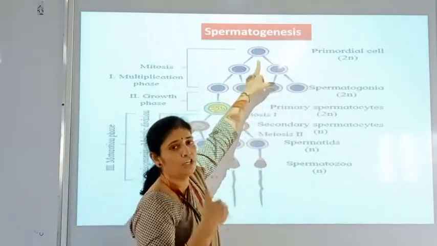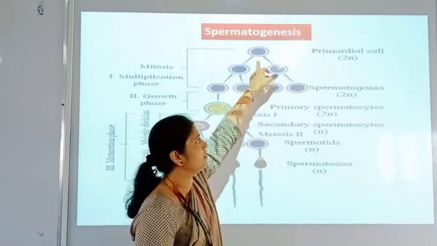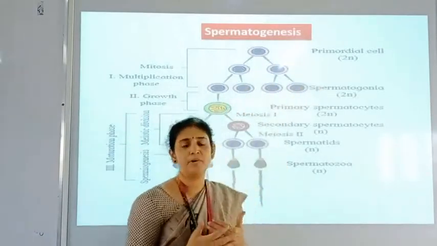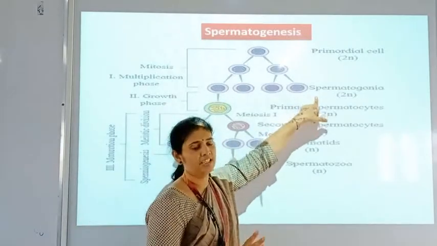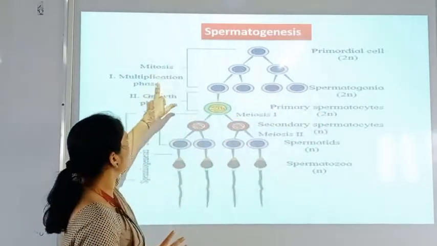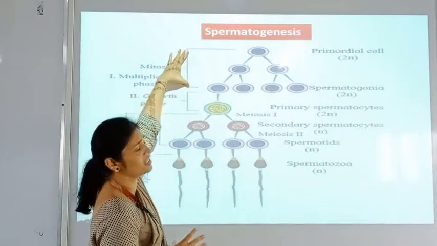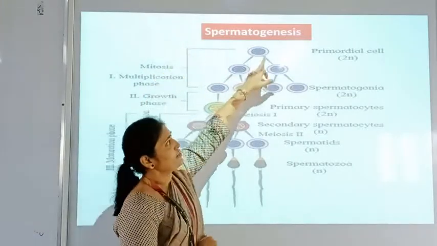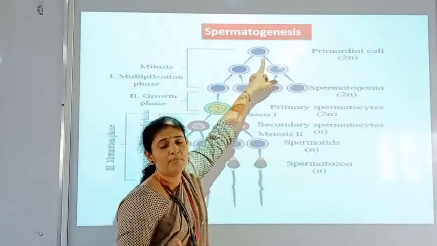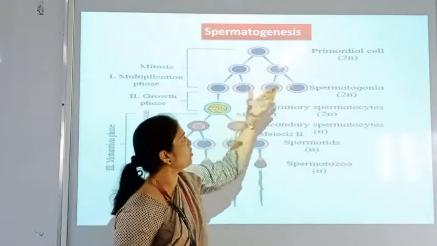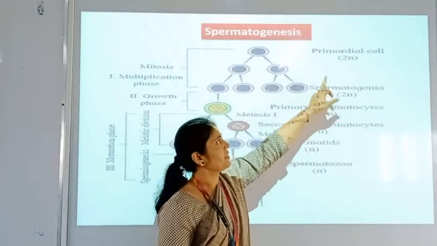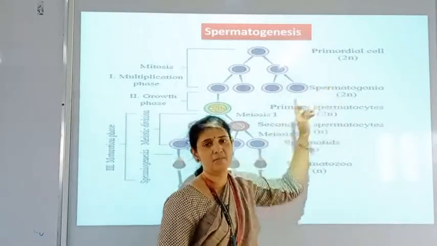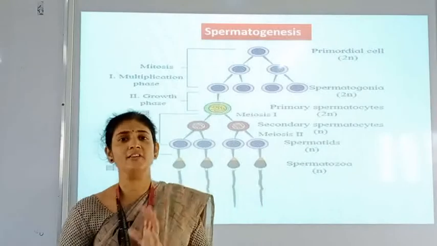So here, due to mitotic division, the primordial cells are producing a number of spermatogonia in this multiplication phase. This is the mitosis multiplication phase, the first phase, where each primordial cell is divided by mitotic division and they form a number of cells which are called the spermatogonia. The diploid number stays as it is because this division is mitotic division.